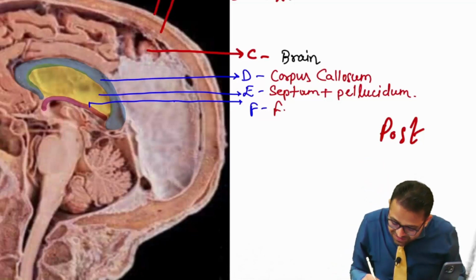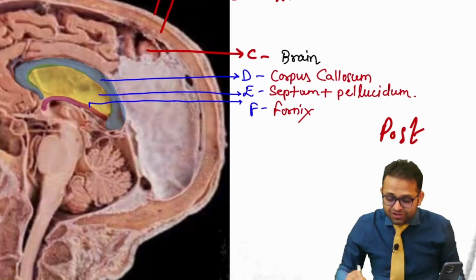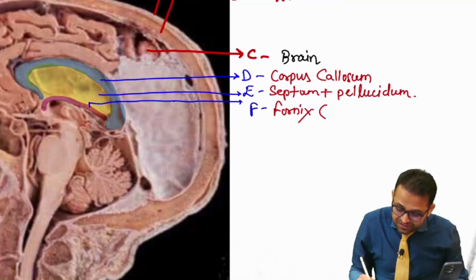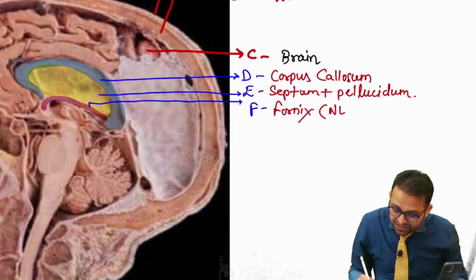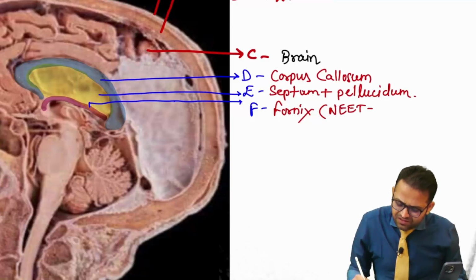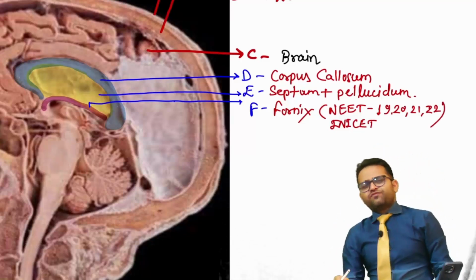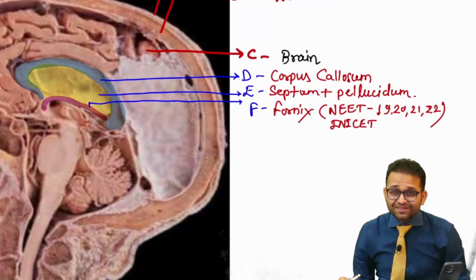F is nothing. This is our very, very important structure, fornix. Remember, this fornix has been asked in your NEET exam continuously in 2019, 20, 21, as well as INI-CET, I would like to inform you. Yes, 22. Every year it is asked. Fornix is very important for the INI-CET and the NEET PG exams.